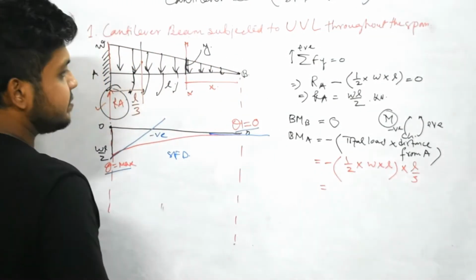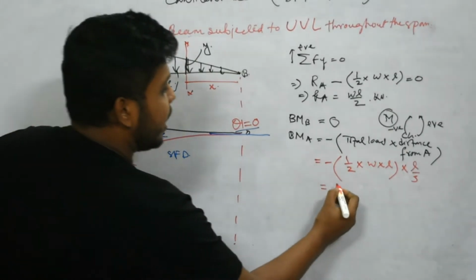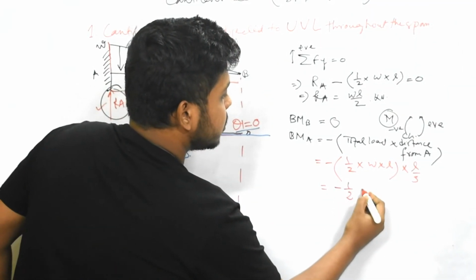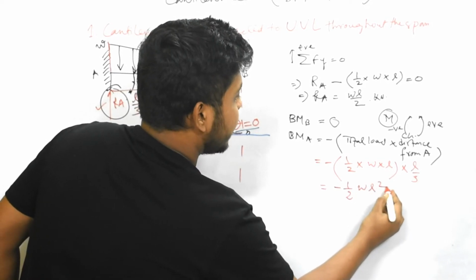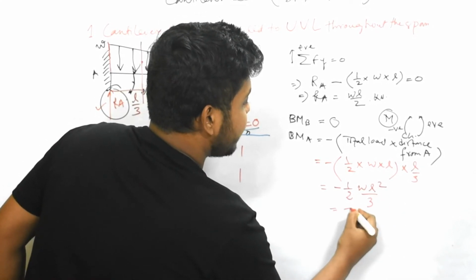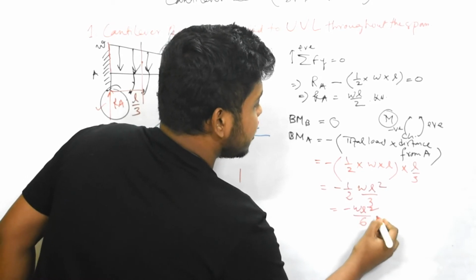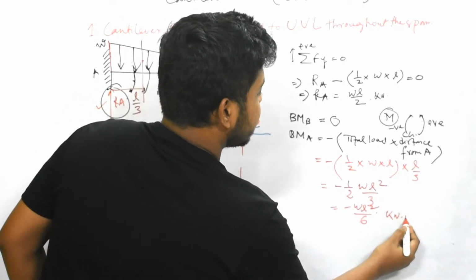That means minus half WL square by 3, that means minus WL square by 6, that is kilonewton meter, if we have put this unit.